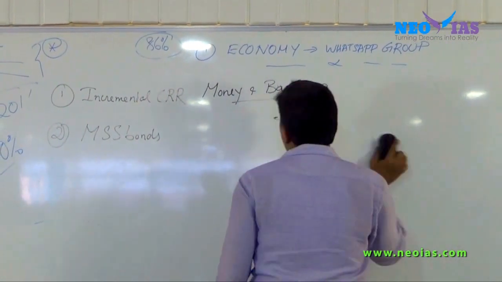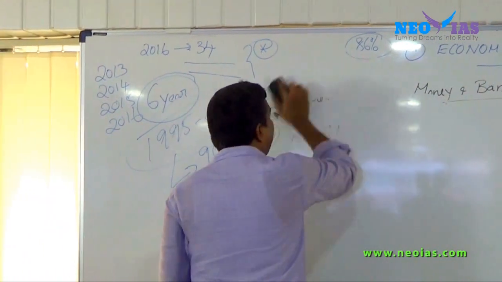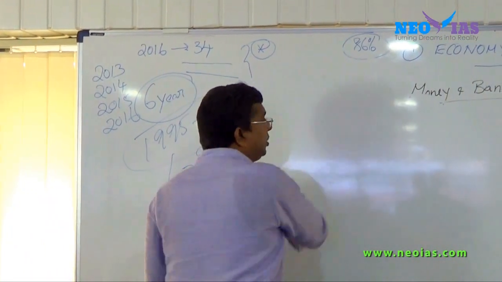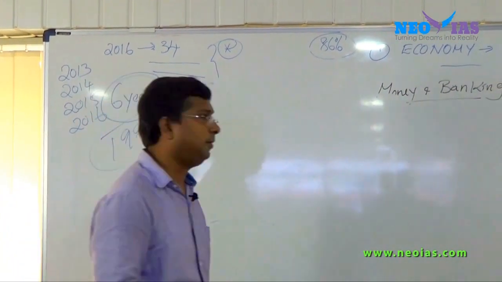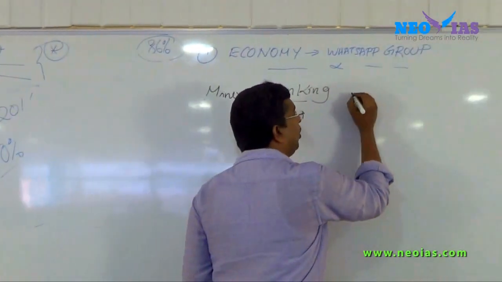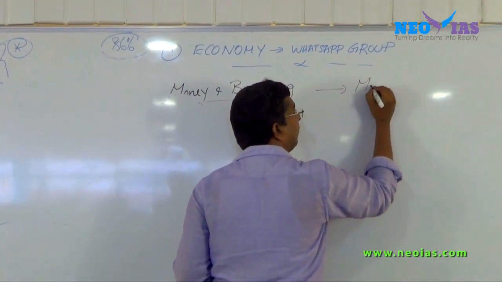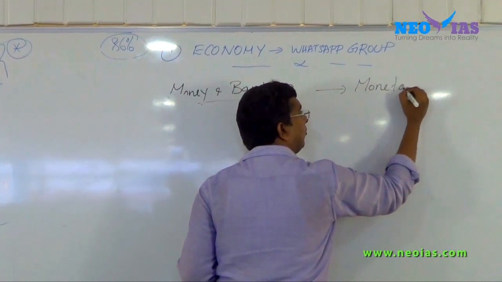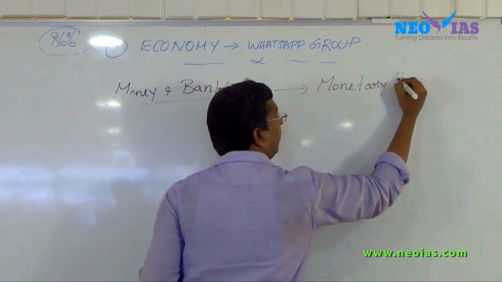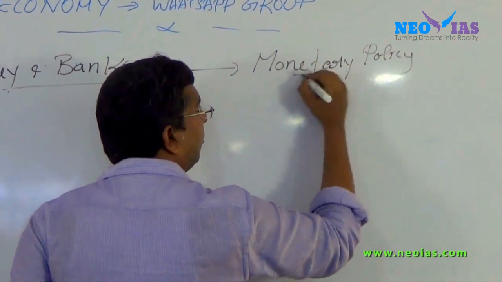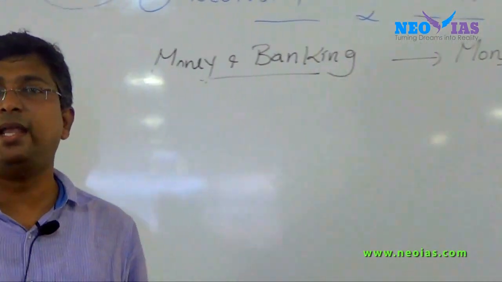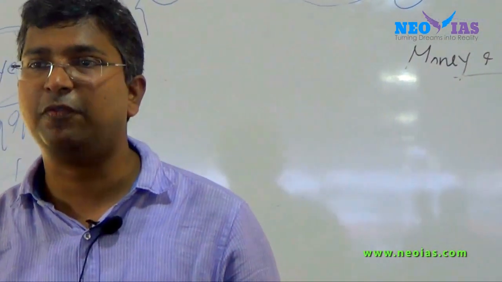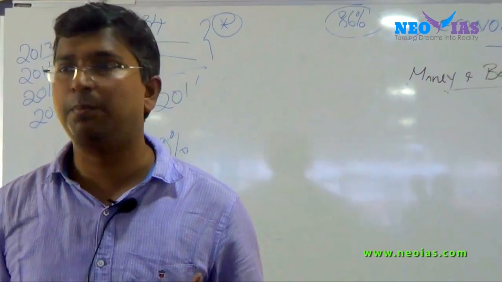In money and banking, the most important topic is in relation to monetary policy. Have an idea about who performs this policy and what the purpose of this policy is.